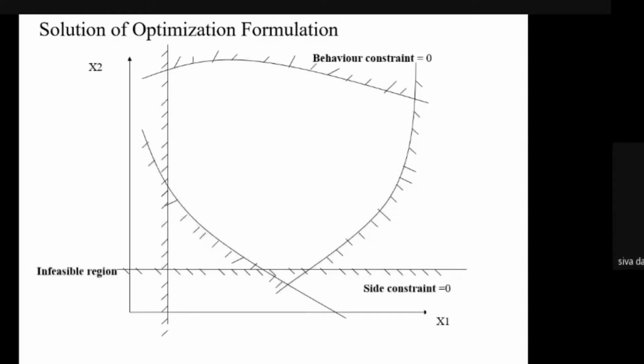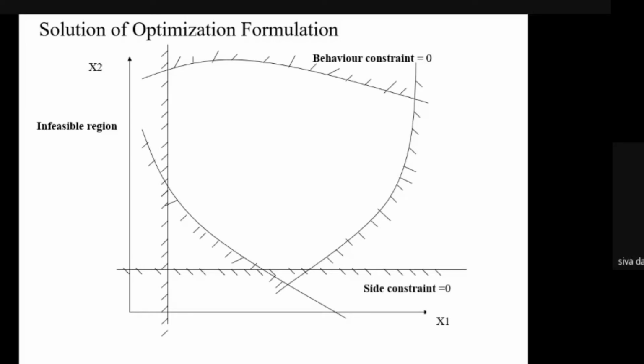So these are the regions, we can say infeasible regions, which are not in the feasible area. The values of the variables x1 and x2 within the satisfaction of the constraints make up the feasible region.